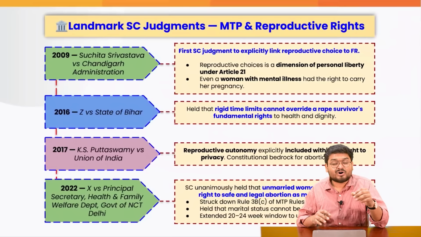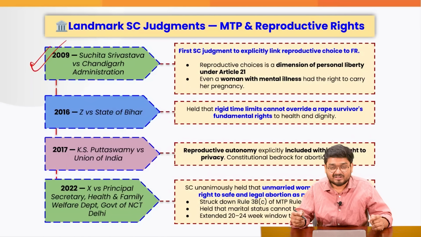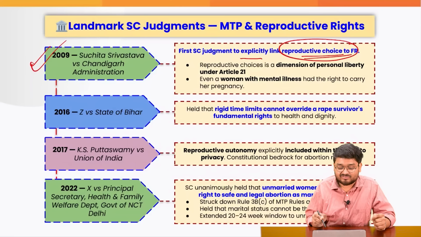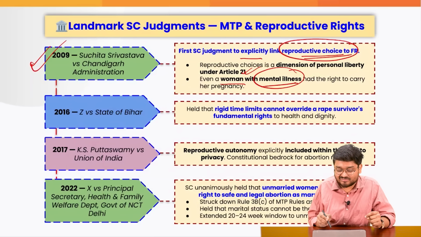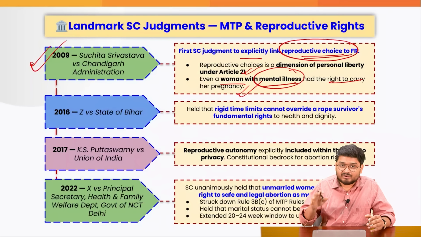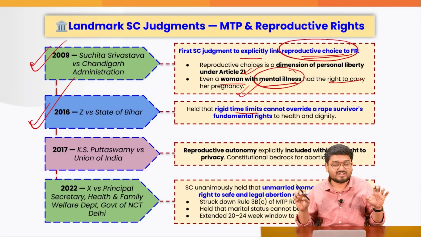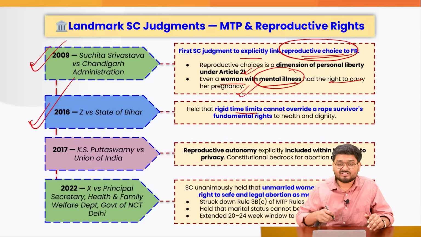Also, if you look at other landmark cases, in 2009, the Supreme Court clarified for the first time that linked reproductive choice to fundamental rights. So under Article 21, women have this kind of rights, especially women with mental illness, because of the burden to carry her pregnancy, it was also well recognized. In 2016, the Supreme Court also held that strict time limits are not universally applicable to all of them. All of them will have different conditions.